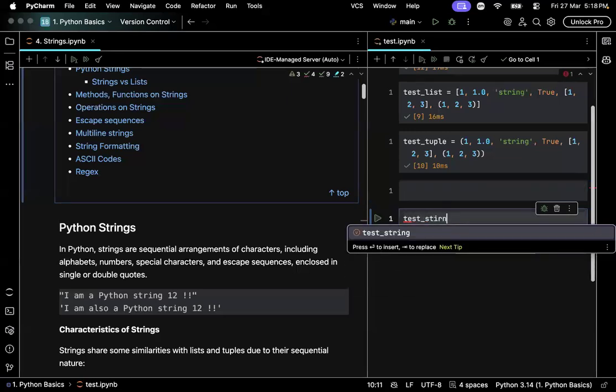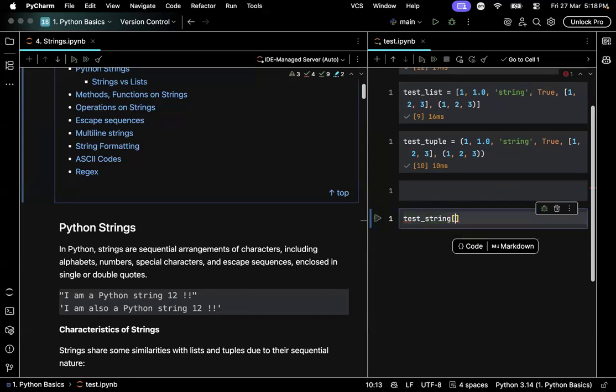Let's say I wanted to retrieve the fourth character in a string. This is how I do it. We should write the variable name first, or the string itself, and then open square brackets, and then write the index of the data that we would like to retrieve. Index is nothing but the position of the element that we would like to retrieve.